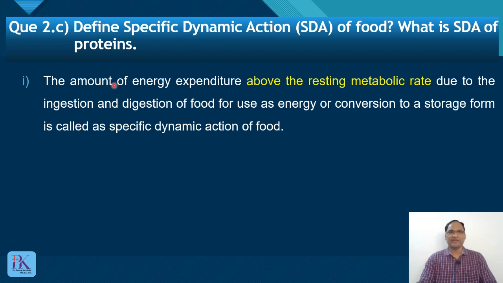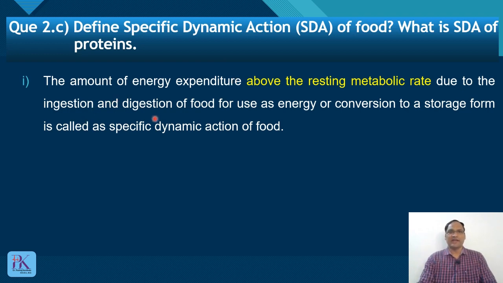So what does it mean? The amount of energy expenditure above the resting metabolic rate. Now what is resting metabolic rate? Resting metabolic rate is the energy expenditure in the resting stage, that is, the post absorptive stage. For example, during respiration or ion transport or flow of blood, whatever energy is required for that is called resting metabolic rate. Now the amount of energy expenditure above the resting metabolic rate, how is it obtained?